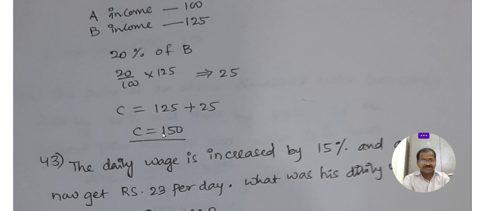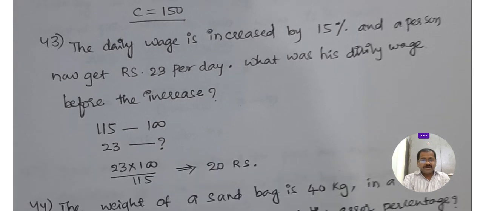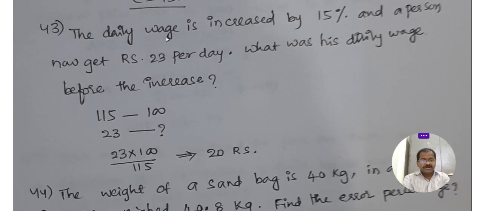125 plus 25 is C's income. Okay, today the daily wage is increased by 15%. After the 15% increase, that person is now getting 23 rupees per day. What was his daily wage before the increase? Actually, what was his original wage before the increase?